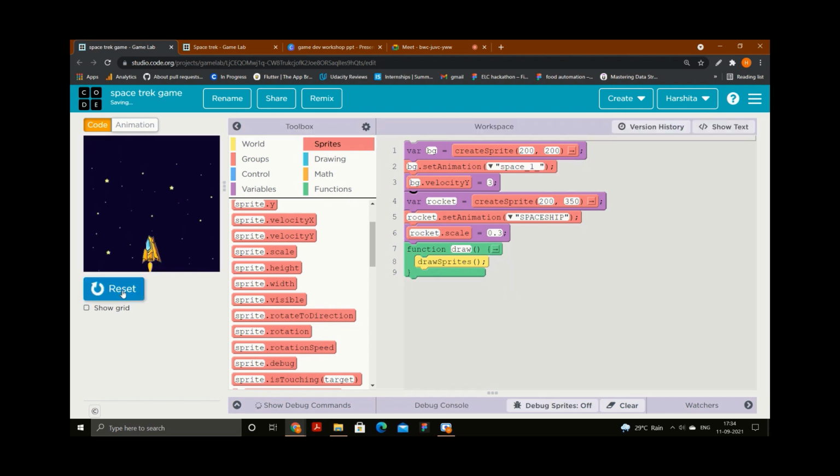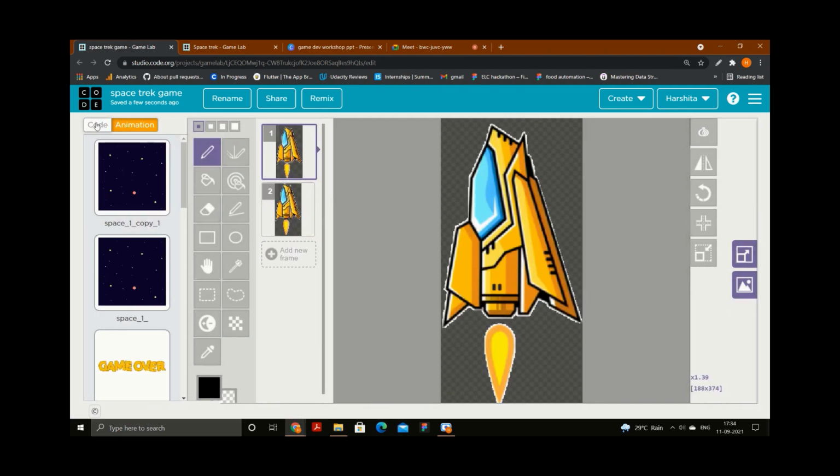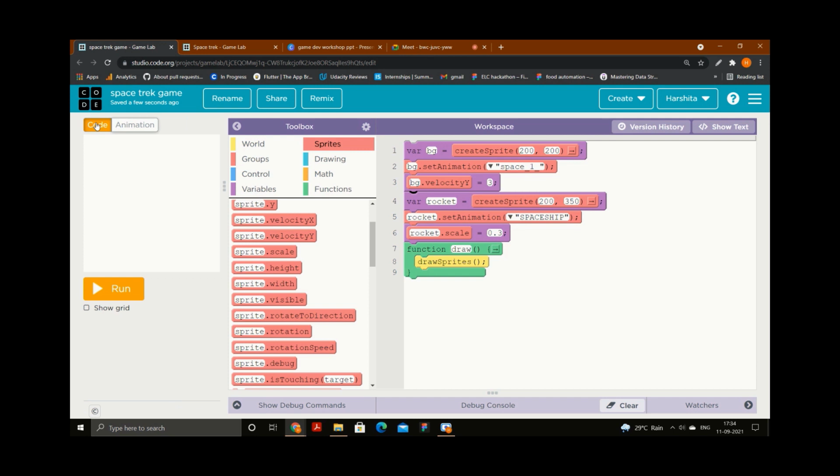But there is an issue. You can see the background is moving, but after a certain point, the background is not visible, and there is a very clear background. There is no animation, and it's just a plain dark blue color. That's why we will use two backgrounds. We have two backgrounds in the animation. Now just try to understand, it's very important. Everyone please look at the screen.